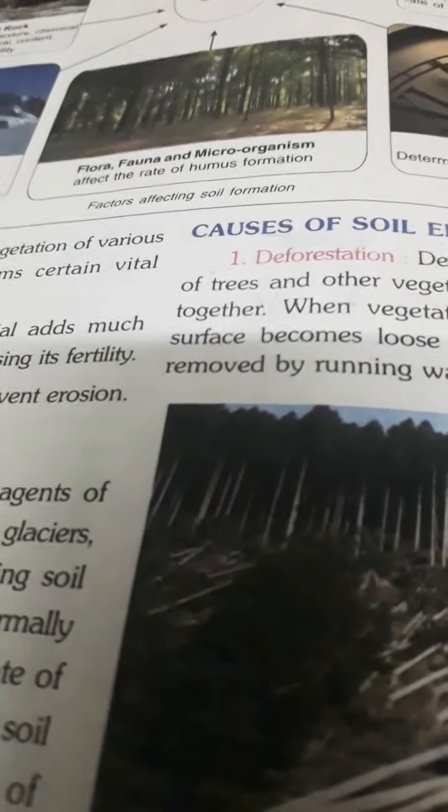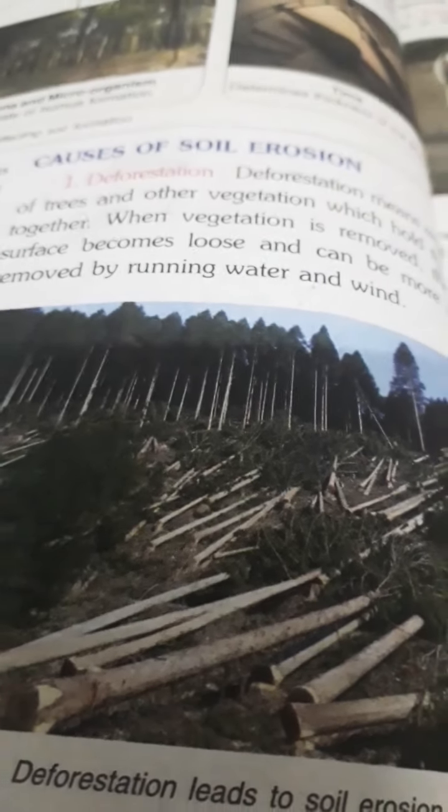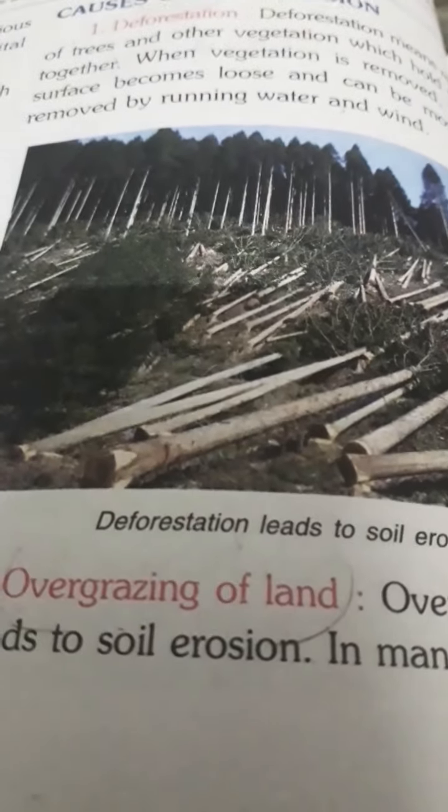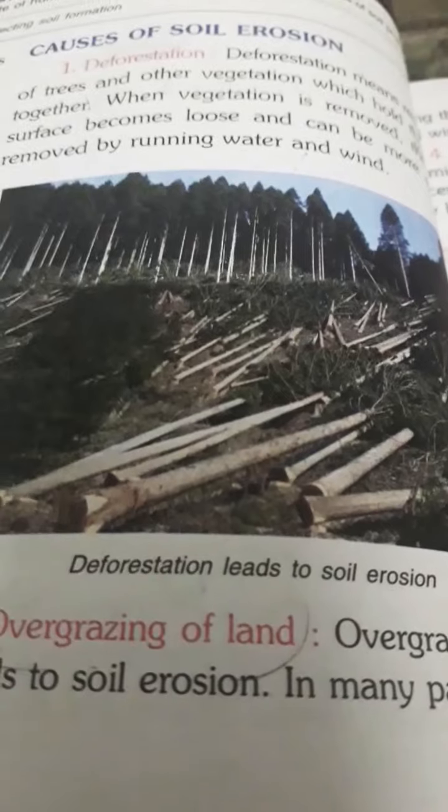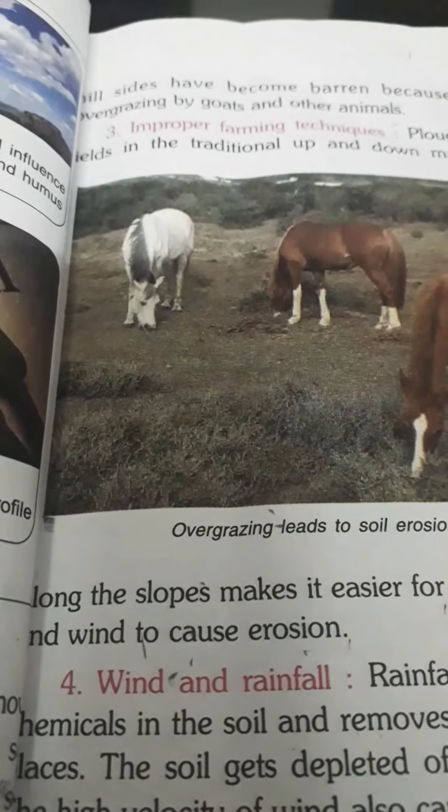When vegetation is removed, the surface of soil becomes loose and it is easily removed by running water and wind. The second cause is the overgrazing of land. Overgrazing also leads to soil erosion. Overgrazing by animals is the main cause of soil erosion. By overgrazing, the land becomes barren and it is not fit for agriculture.